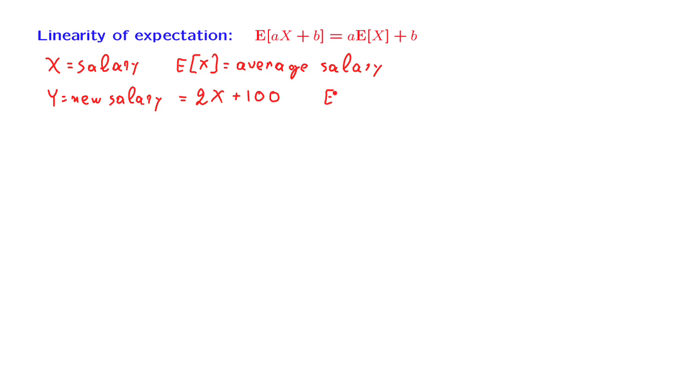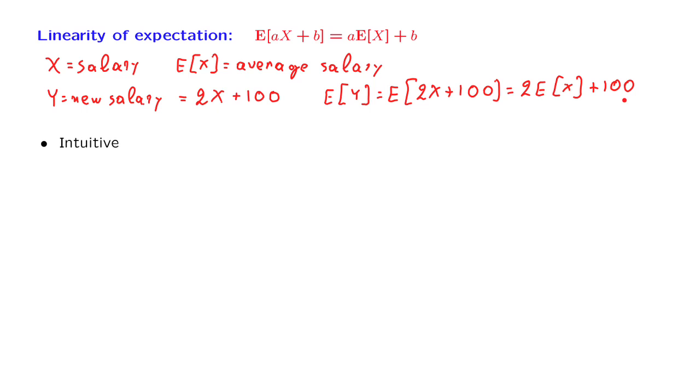Well, the new average salary, which is the expected value of 2X plus 100, is twice the old average plus 100. So doubling everyone's salary and giving everyone an additional 100, what it does to the average is that it doubles the average and adds 100 to it. This is the linearity property of expectation in one particular example.